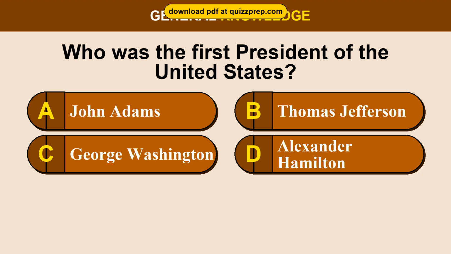Question 89. Who was the first president of the United States? Option A, John Adams. Option B, Thomas Jefferson. Option C, George Washington.